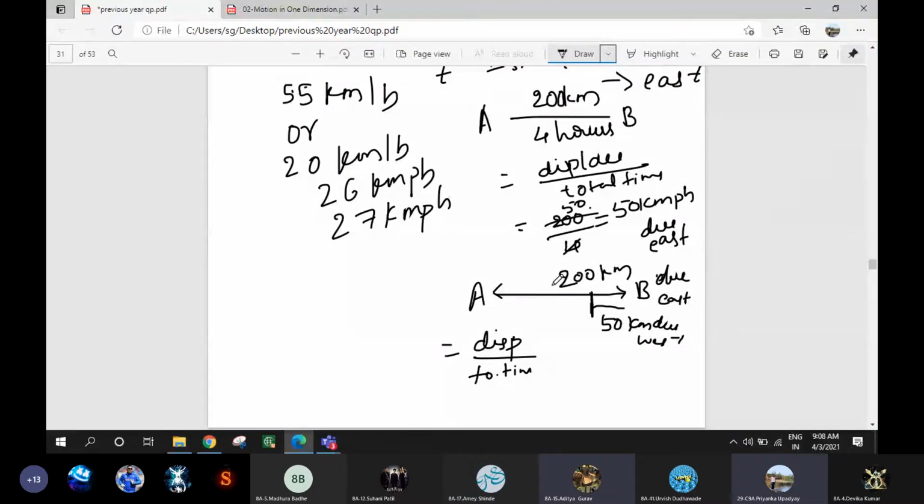Very good. Why? Because displacement is the shortest distance between the initial and final position. 50 it has already covered here, so 200 minus 50 is 150 kilometer. So while going it has taken 4 hours and while coming it has taken 1 hour. So totally it has taken 5 hours. So 150 by 5. How much is it?